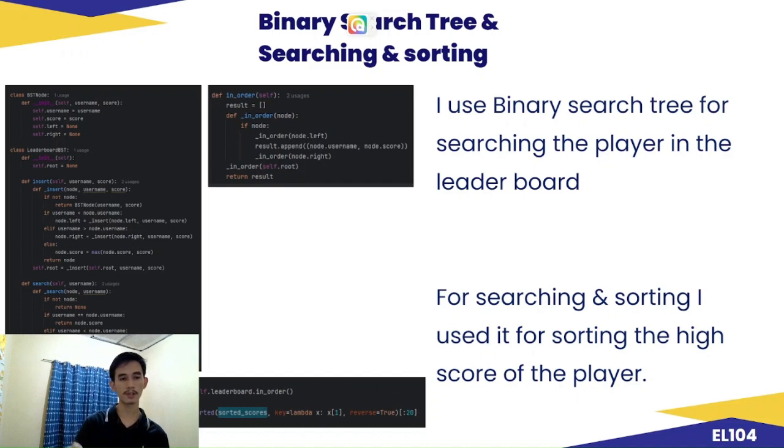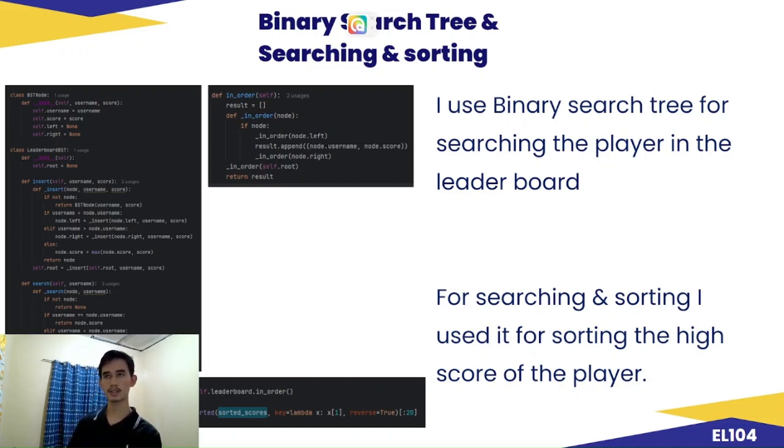Then we have the def search tree, which identifies the users and their current scores. The def in order allows us to keep track of the number of players that have played the games and their scores. The last one is the sorted scores, the leaderboard in order.